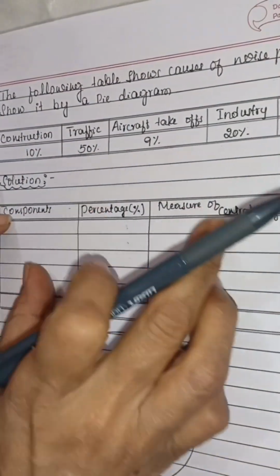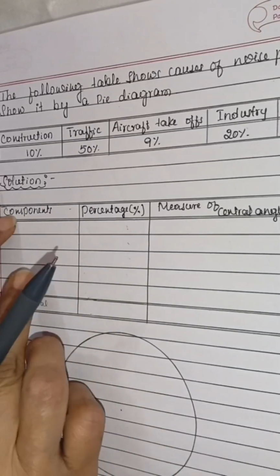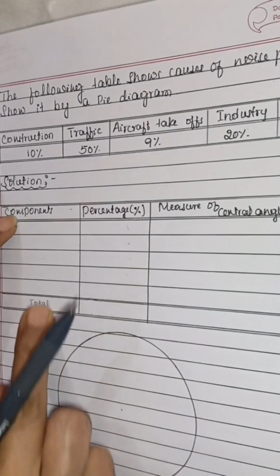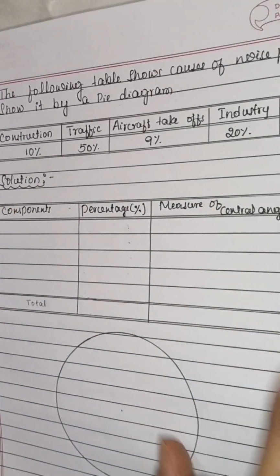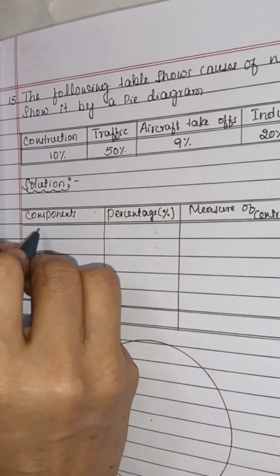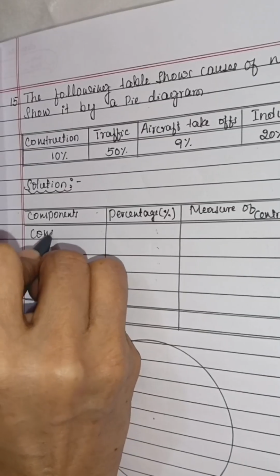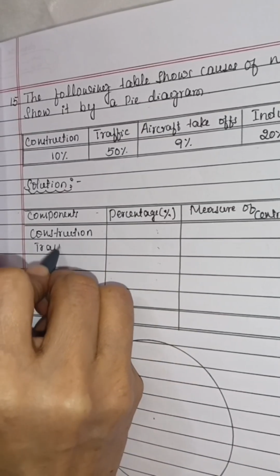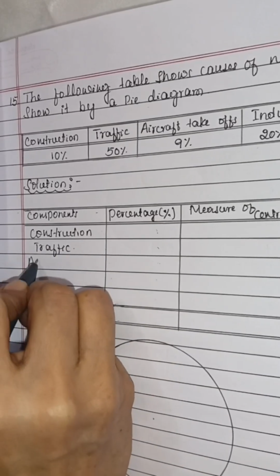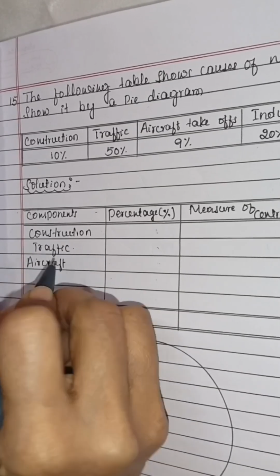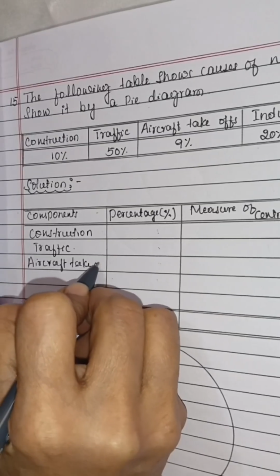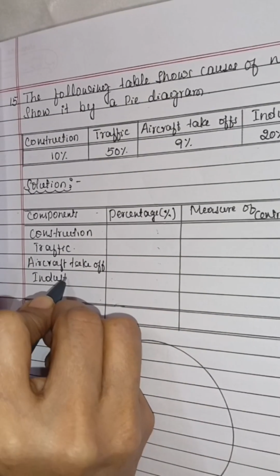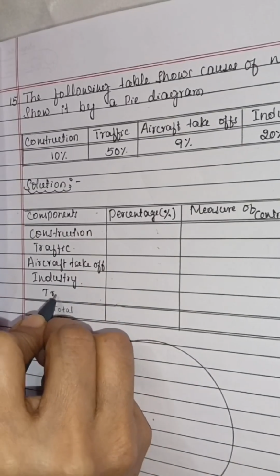So we have to make a column. First we write all the components that make noise pollution. Here we have the percentage, then we have to find the central angle. Write the components: construction, traffic, aircraft takeoff, then industry, then trains.